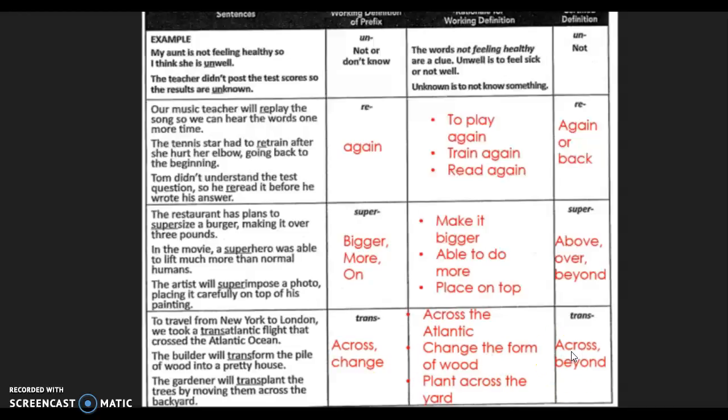Oh, here's the actual definition. Trans means across or beyond. Okay. Can you think of some other words with trans in them? Transport, which means to move from one place to another. Okay. All right, let's go ahead and move on and practice with these words.